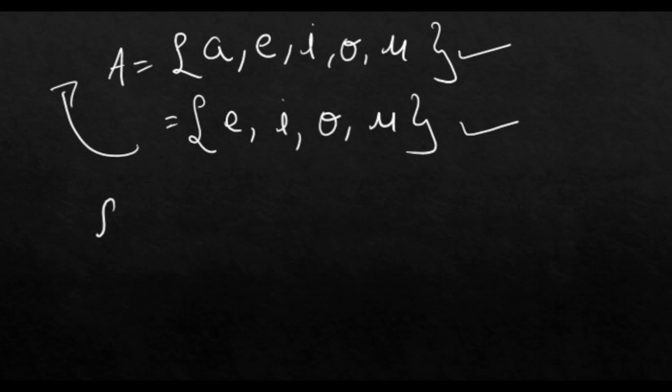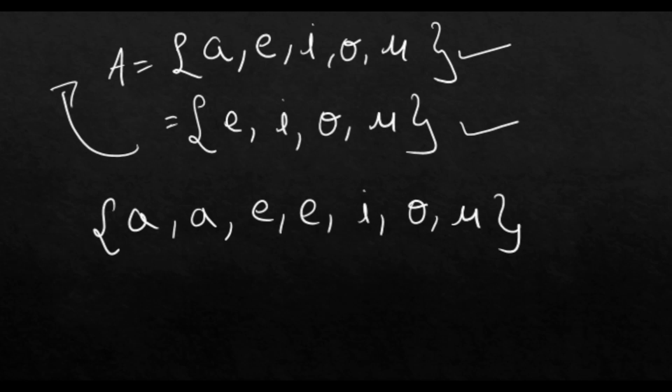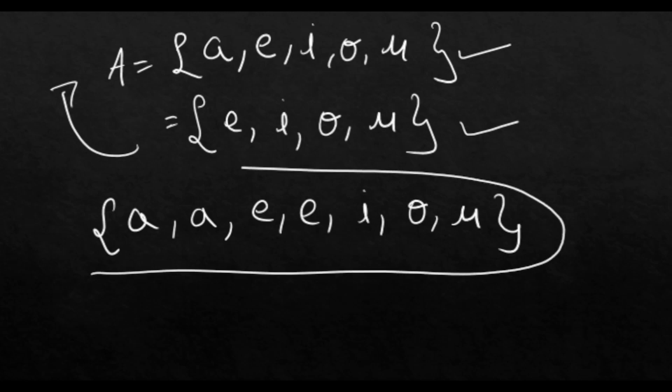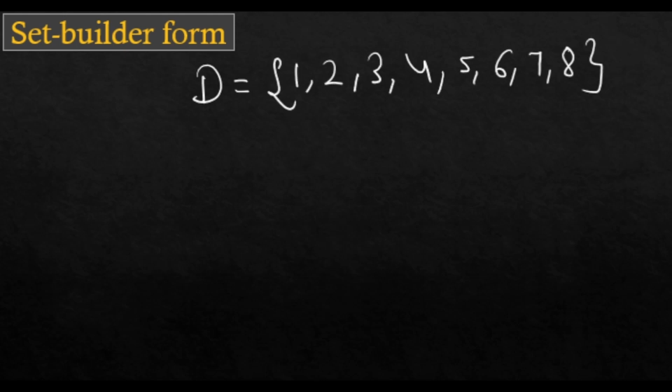For example, suppose I am writing element A 2 times and then E 2 times, then in the normal way, the set will represent the same set A. Set builder form. Generally, set builder form is all about listing properties. For example, set D having elements from 1 to 8. In the set D, elements are from 1 to 8 and are separated by commas. As we can see, it's a clear roster tabular form.